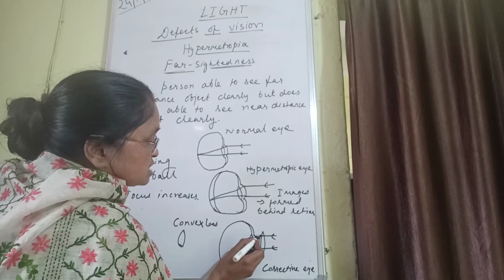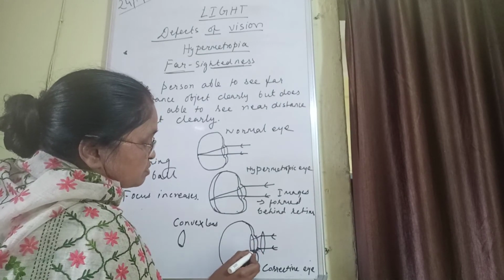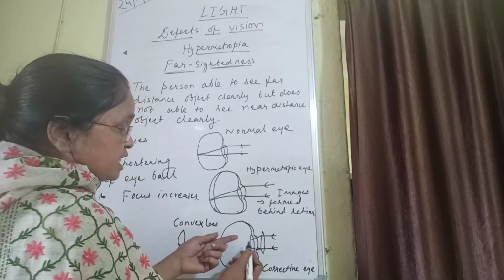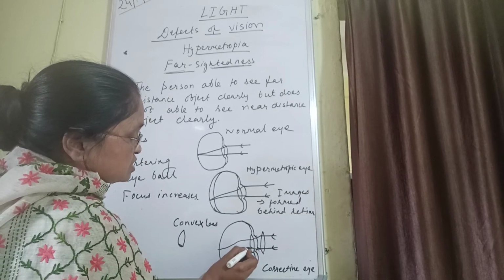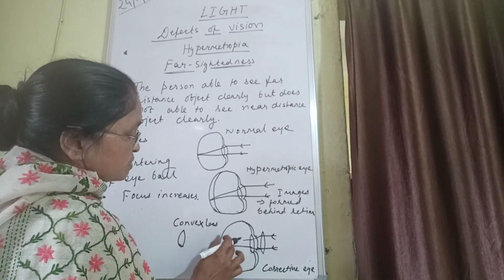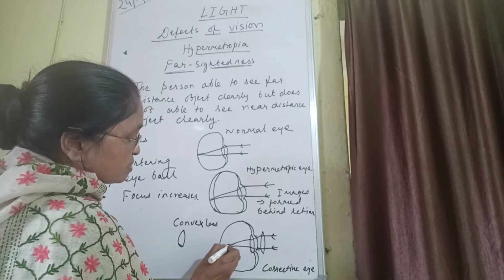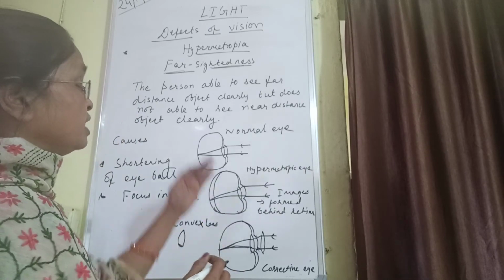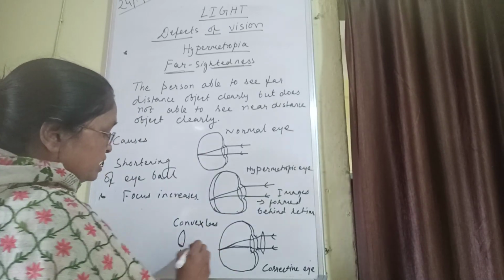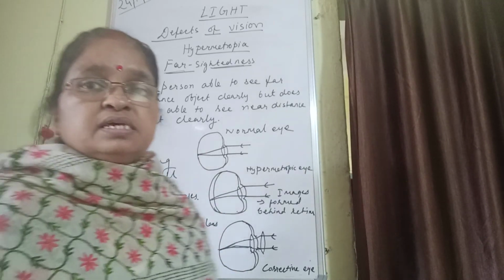When it starts converging from here, again it enters the lens, again it converges and meets just on the retina and makes the image clear. So for hypermetropia, the corrective lens is a convex lens.